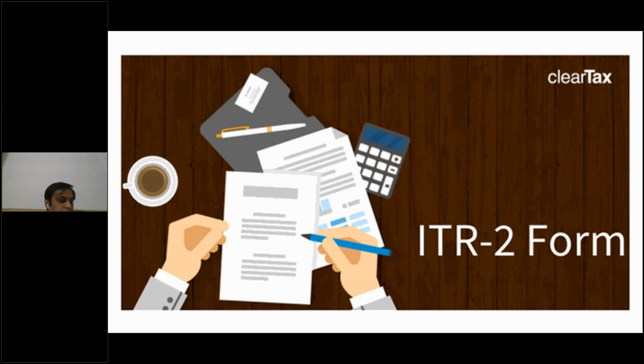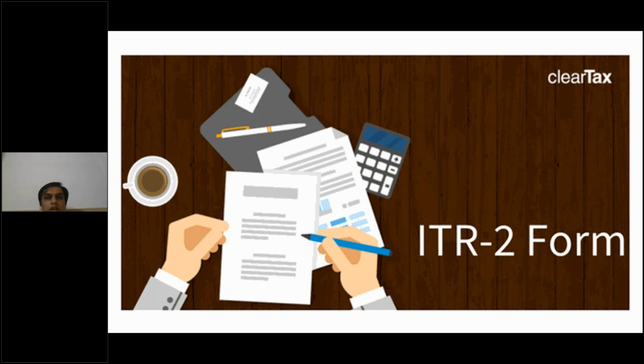If there is anything you are finding difficult while checking your income tax forms, what you had filed, and what you are trying to do in your Excel utility through trial and error, you can just put a question in the chat box, so we will come back to you, or we will email you about what the problem is and how we can solve it. Okay. Now we will go through ITR 2.